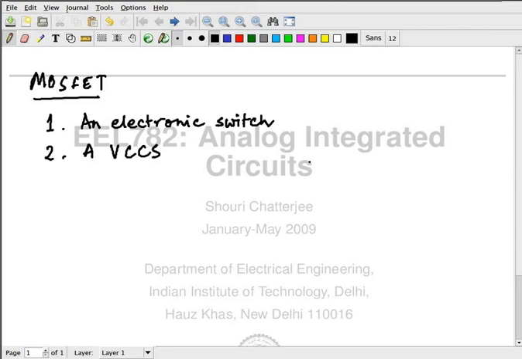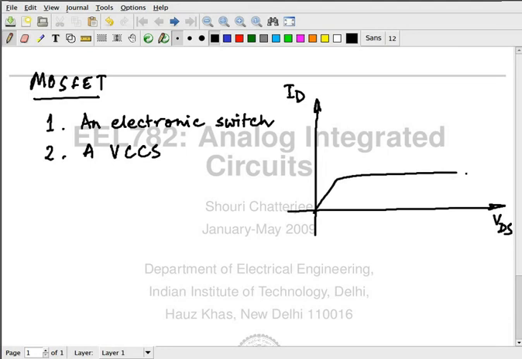Now, when I really talk about this, I'm writing ID now, because ID is the same as IS. It looks somewhat like this for different VGS; as VGS increases, the characteristic changes.